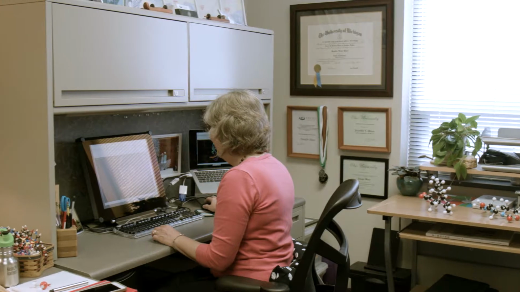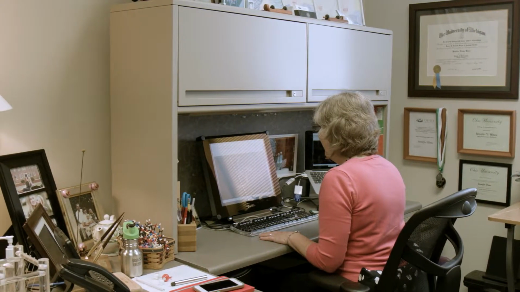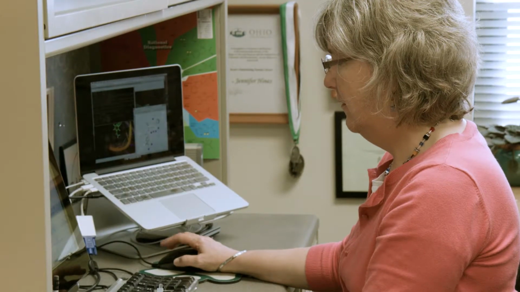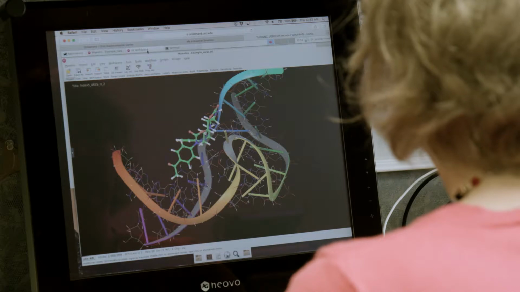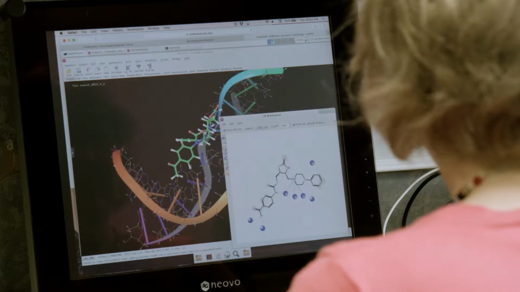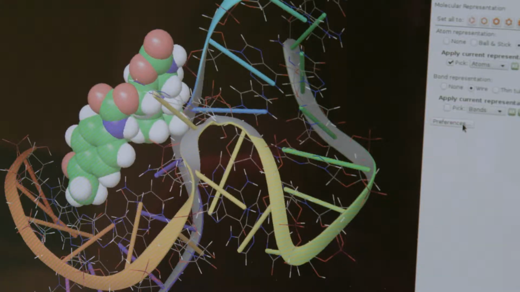So specifically, we're using the Schrödinger Small Molecule Drug Discovery Suite. We're using some of the modules within that, in particular the GLIDE module, that is a way to dock small molecules to a macromolecular receptor and relate that computational information to what we're seeing experimentally in the lab to look for structure-activity relationships.